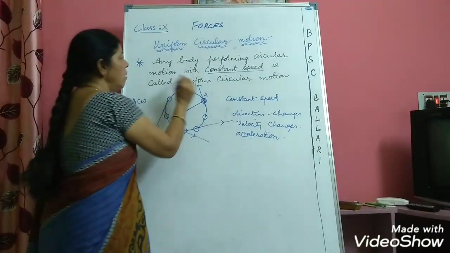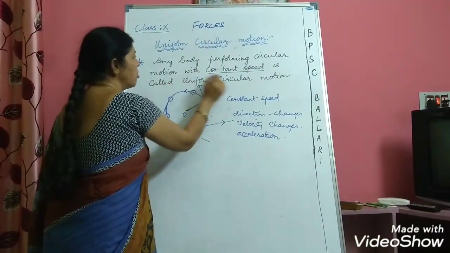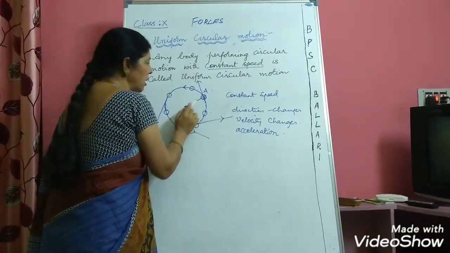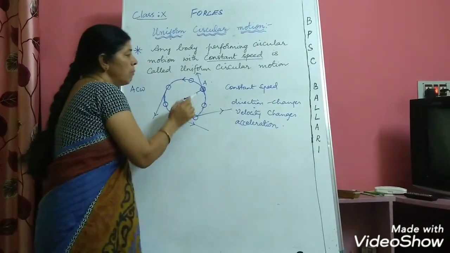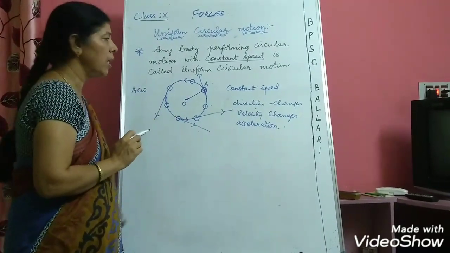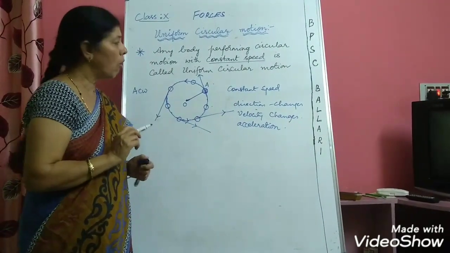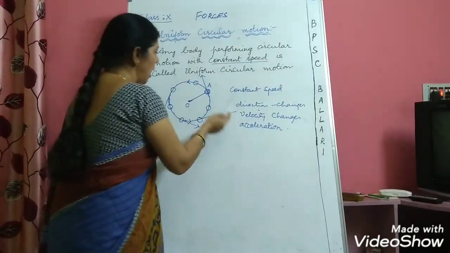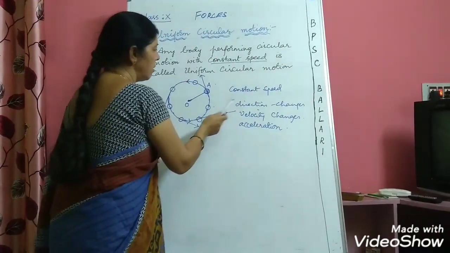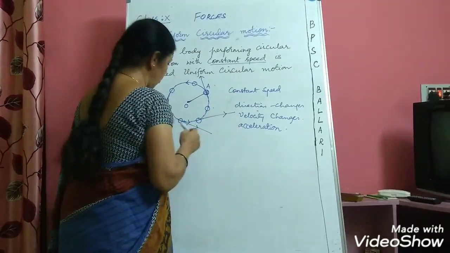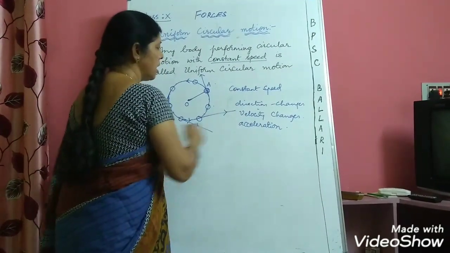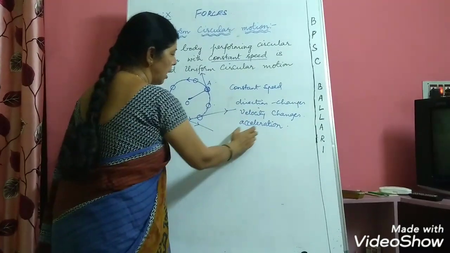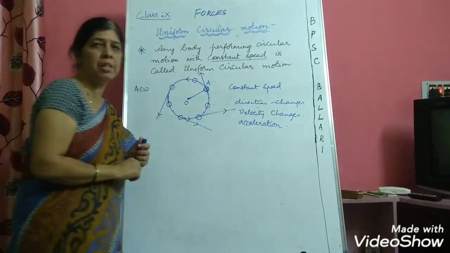So, any body which is performing circular motion with constant speed is called uniform circular motion. Remember that the speed will remain constant because the distance covered by the body in a given time will be always equal. Whereas, as I have indicated in this diagram, the direction of the ball changes, and as the direction changes, its velocity also changes, and hence the body will have acceleration.